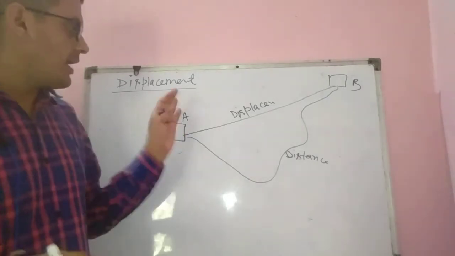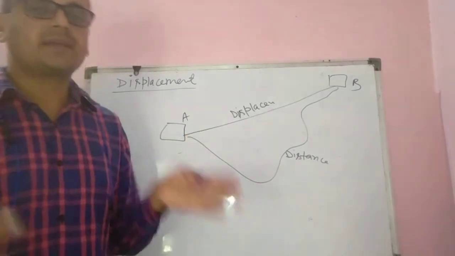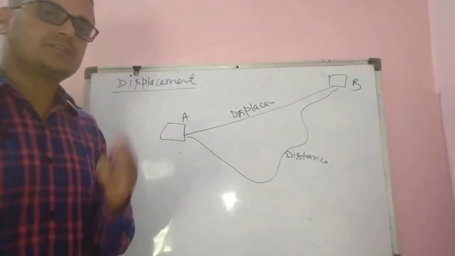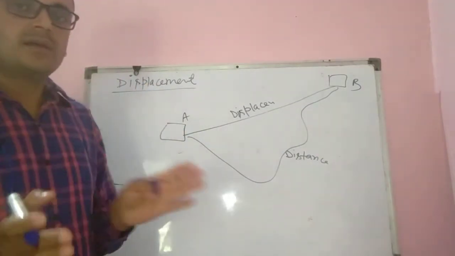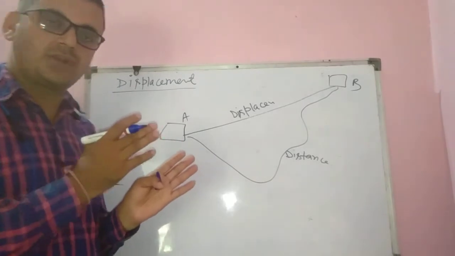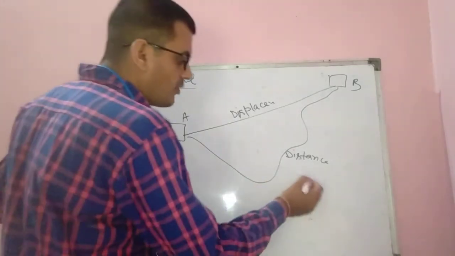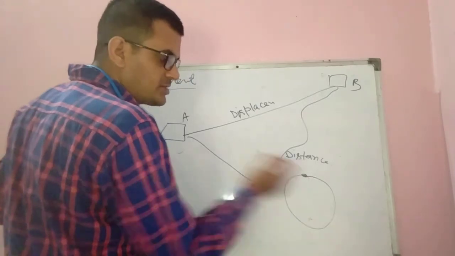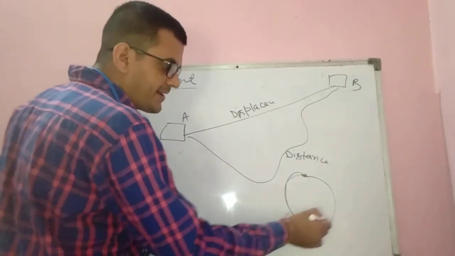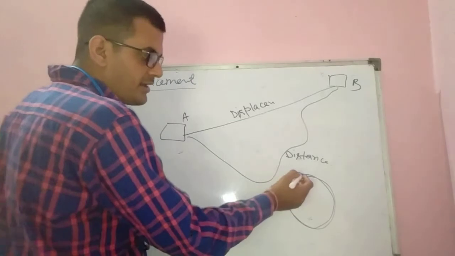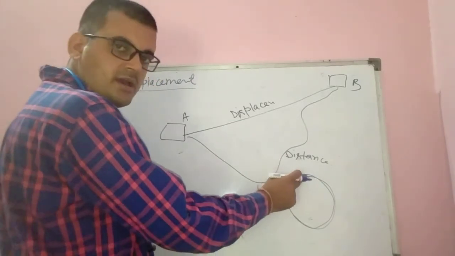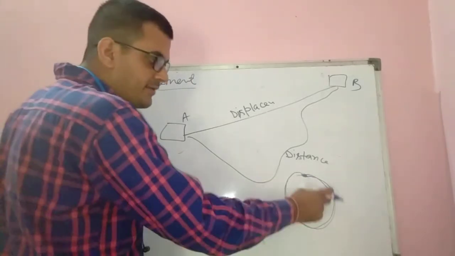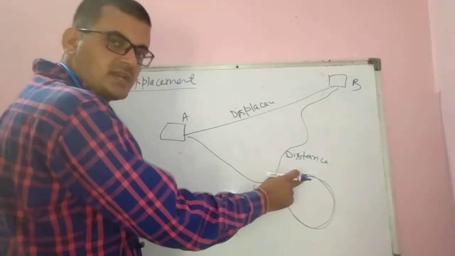One more thing, displacement can be 0, displacement can be negative, displacement can be positive. Why can it be 0? Suppose a body is moving in a circular path. Suppose a person starts walking from this point and completes one circle. After completing one circle, he again reaches this point.